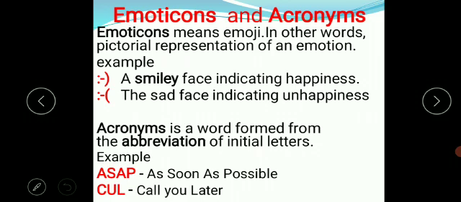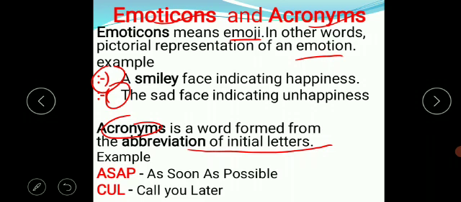With email we can send emoticons and acronyms also. Emoticons means emoji, in other words, pictorial representation of emotions, like a small smiley or a sad face can be sent. In email we can include acronyms also, which are abbreviations of initial letters like ASAP, CUL. These are commonly used acronyms, and we can use different emoticons and acronyms according to our need.